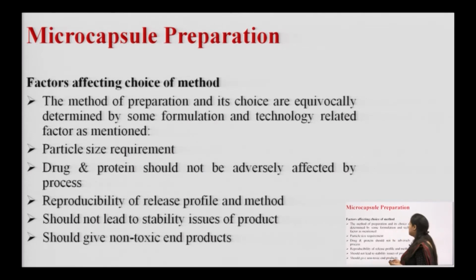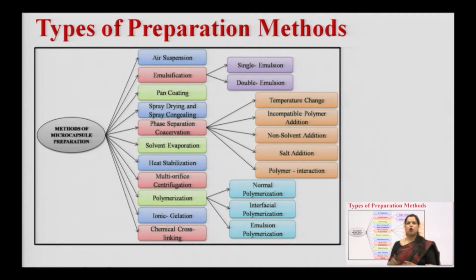Now, move on to the next slide. We have a chart which represents the variety of procedures mentioned for preparing microcapsules. Here we can have a look: the air suspension method, emulsification, these are the variety of methods, and then the sub-methods are also mentioned here: pan coating, spray drying and spray congealing, phase separation coacervation, solvent evaporation, heat stabilization, multi orifice centrifugation, polymerization, ionic gelation, chemical cross linking.